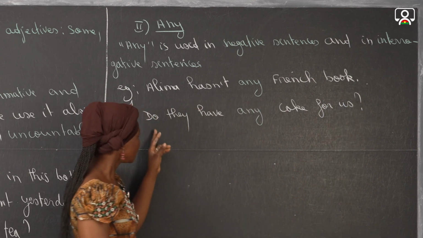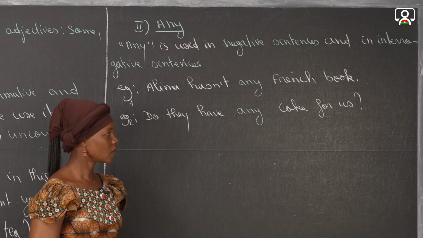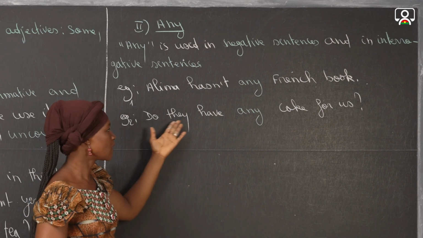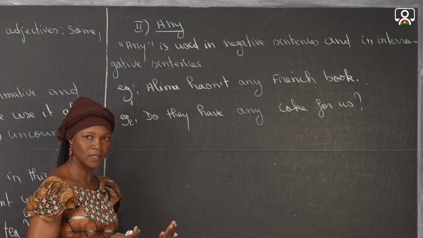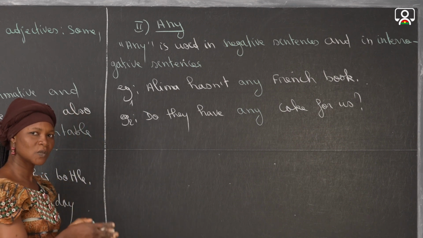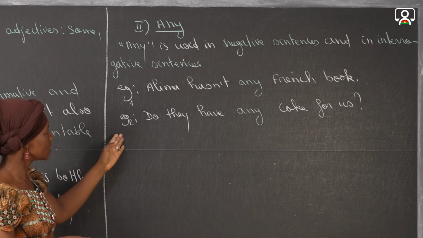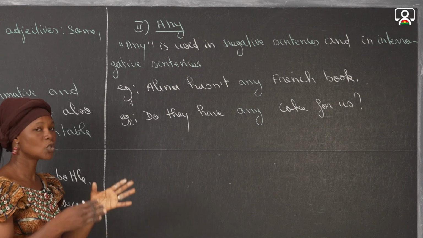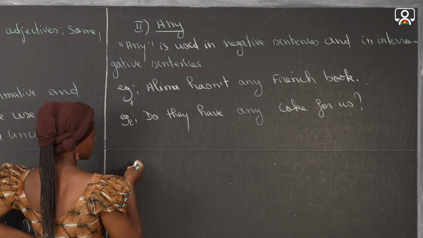Okay. Do they have any cake for us? It is a question. And when I ask this kind of question, it means that I'm not sure if they have the cake for us. So I'm doubting, this is why I use any. Now sometimes you can also use any in affirmative sentences. When we use it in an affirmative sentence, we translate it in French by tout or n'importe quoi. We are going to take an example to make it clear for you.